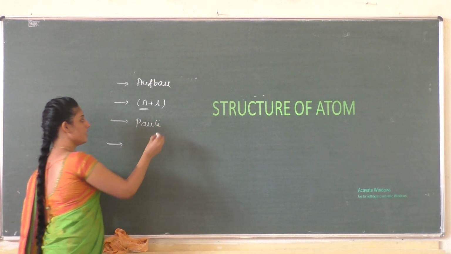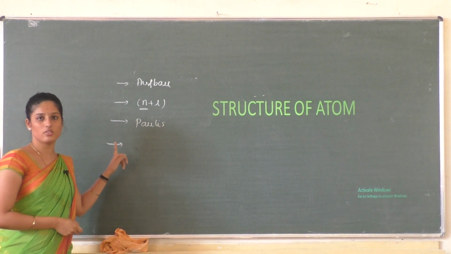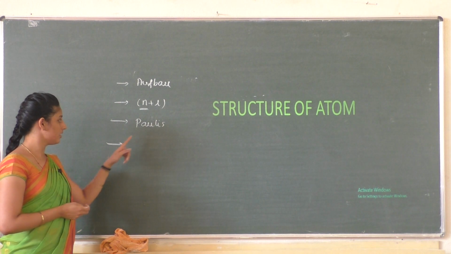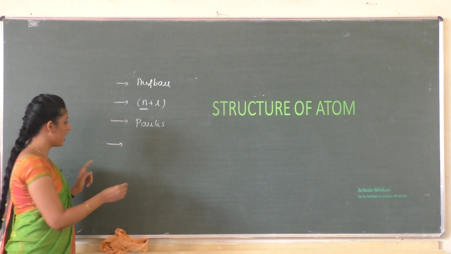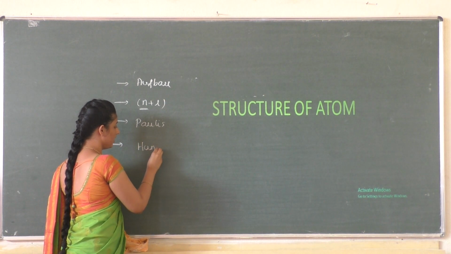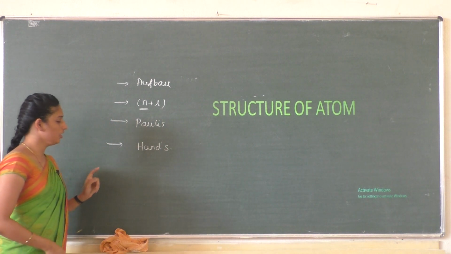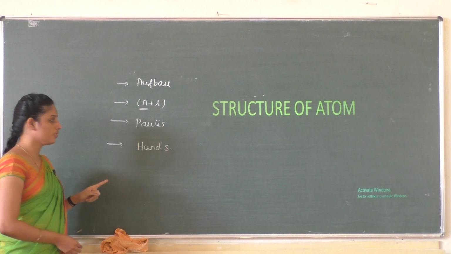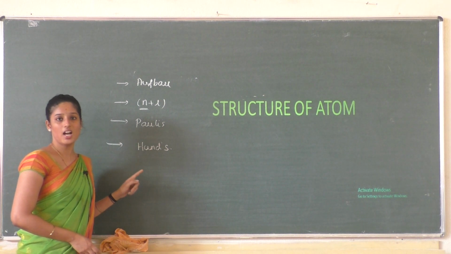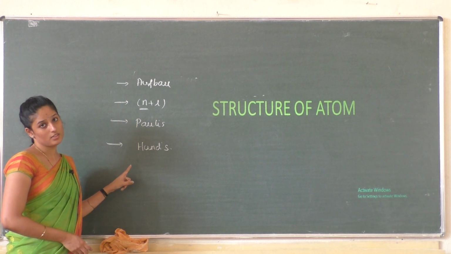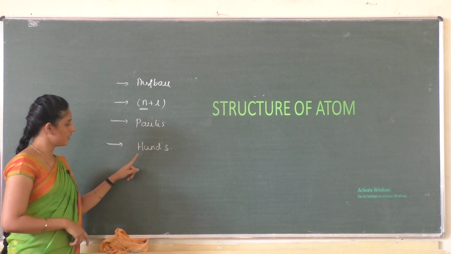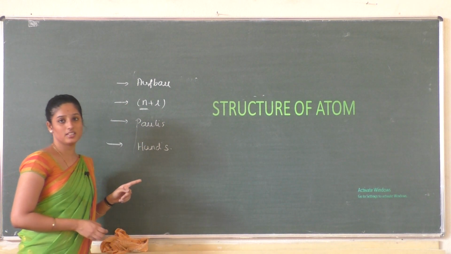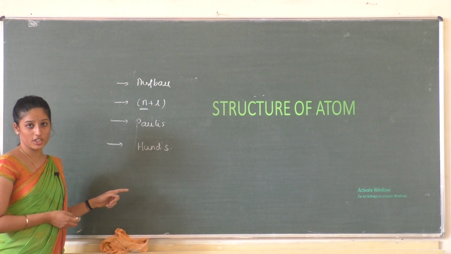Pauli's exclusion principle states that no 2 electrons can have the same values for all 4 quantum numbers. That is the third rule, and the last one is Hund's multiplicity rule. According to Hund's rule, no pairing of electrons takes place in p, d, f orbitals until each of them is occupied by 1 electron. According to all these rules, we will write the electronic configuration.